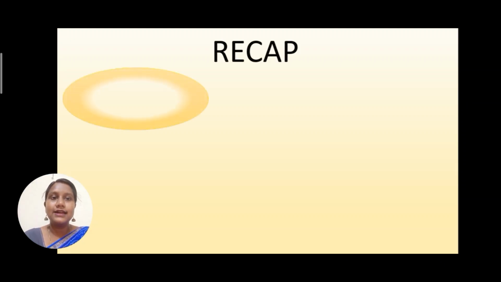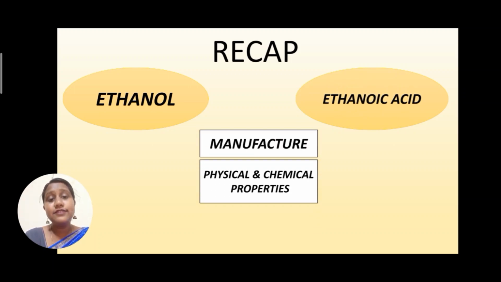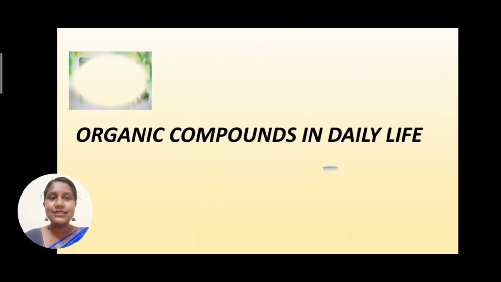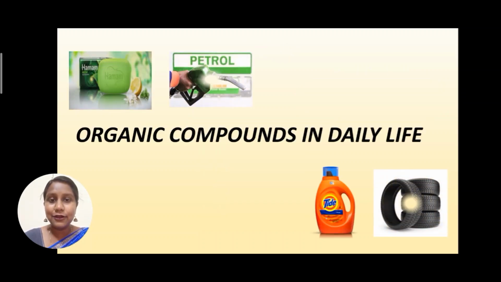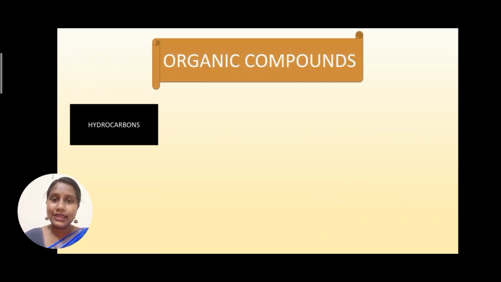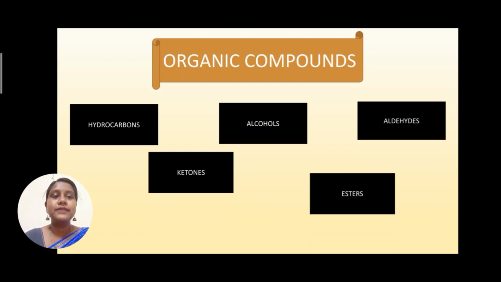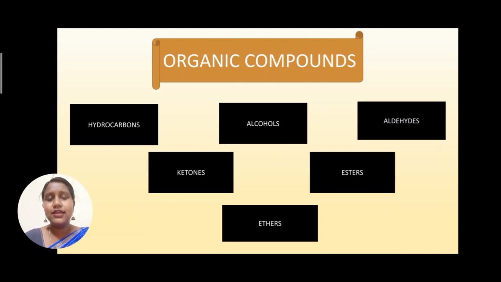So in the last class we saw about ethanol, ethanoic acid, its manufacture, physical and chemical properties and its uses. Organic compounds in day-to-day life. Organic compounds are classified into hydrocarbons, alcohols, aldehydes, ketones, esters and ethers. So you have a brief idea about all these compounds which you have studied in the previous classes.